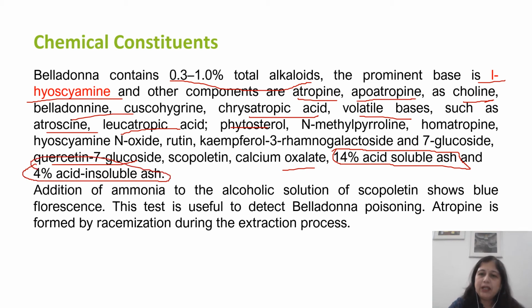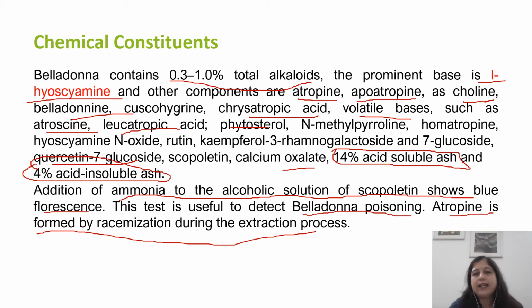If we do a chemical test to check the presence of this main chemical constituent, we add ammonia to the alcoholic solution of the extract. It shows blue fluorescence, which is a characteristic of belladonna extract, and this is generally used to detect the poisoning by belladonna. Atropine, as I already told, is formed by the racemization during the extraction process of atropine or hyoscyamine.